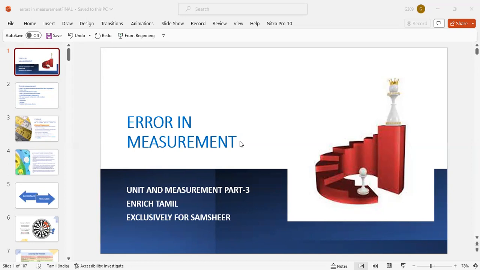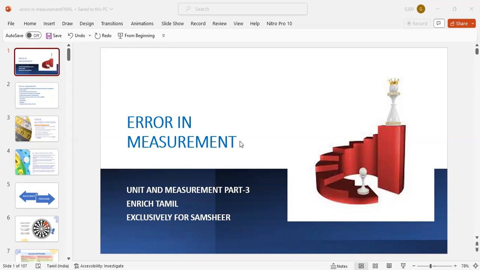So we are getting so many things now: accuracy, precision, true value, error. Accuracy is the closeness to the true value. A measurement can be accurate, but not necessarily precise. A single measurement defines the accuracy.